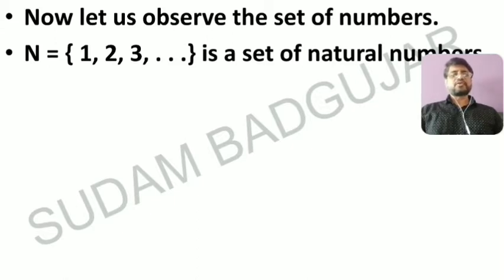It contains so many elements. It may be 100, 101, 102, it may be 1000, it may be 5000, it may be 1 lakh. There are infinitely many elements. Okay, this is the set of natural numbers. You must remember, it starts from 1.